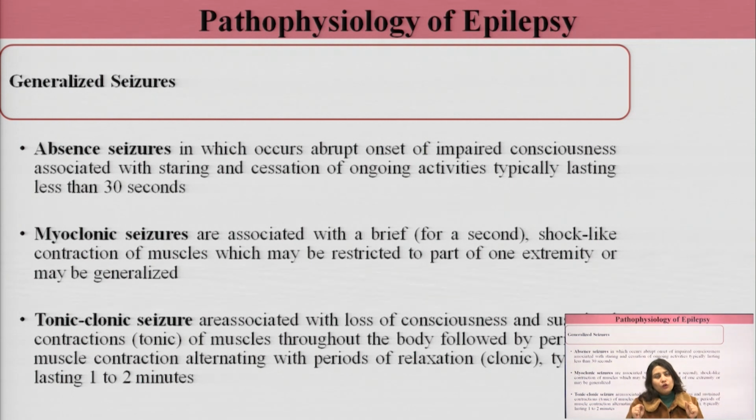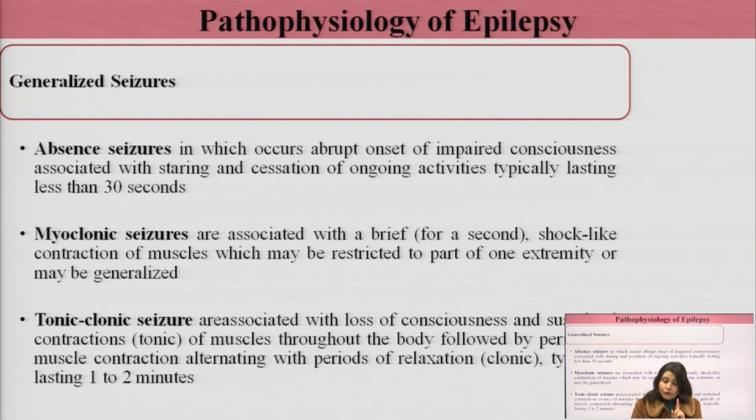These shock-like contractions can occur in the entire body, or only in one part of the body. Say, these contractions can occur in one limb only or in the legs only. Then tonic-clonic seizures, as I told you for the partial seizures also, are associated with loss